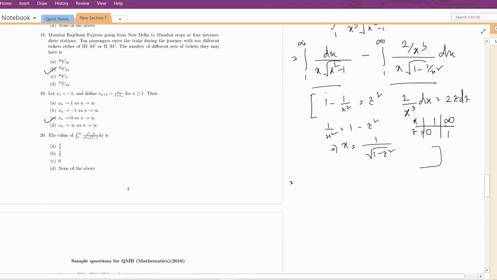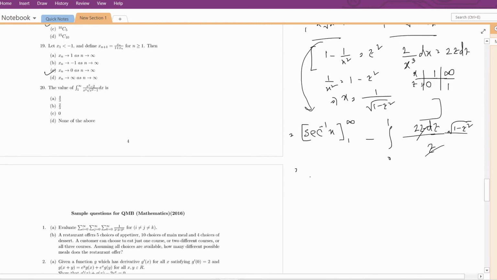So for this part, this will be sec inverse x from 1 to infinity, and for this part it will be integral from 0 to 1 of 2z dz. Here x will be root over 1 minus z square, and this part will be z. So z will be cancelled out. This sec inverse of infinity will be equal to pi by 2. For here it will be 2 times integral from 0 to 1 of root over 1 minus z square dz.